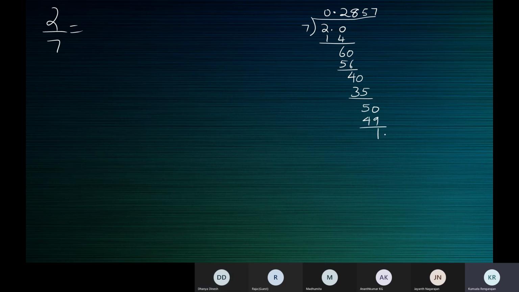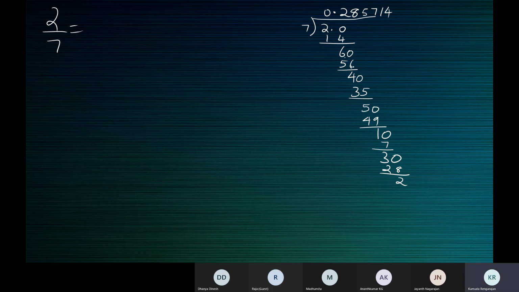1 is the remainder. You can add a 0. 1s are 7. What's the remainder? 3 is the remainder. Add a 0. 4s are 28. 2 is the remainder. We started with 2 only. You remember we started with 2 and see, we got back 2. That means all this will repeat.